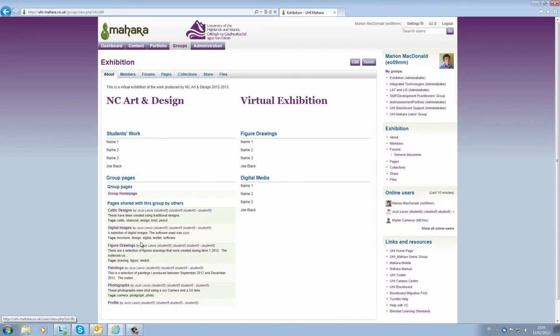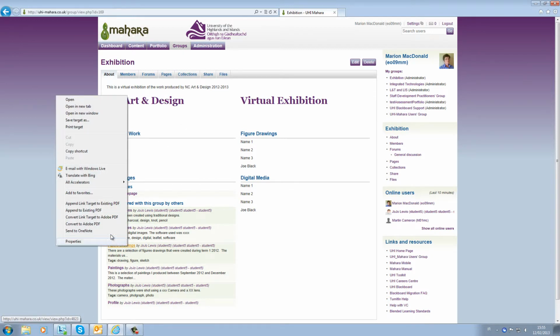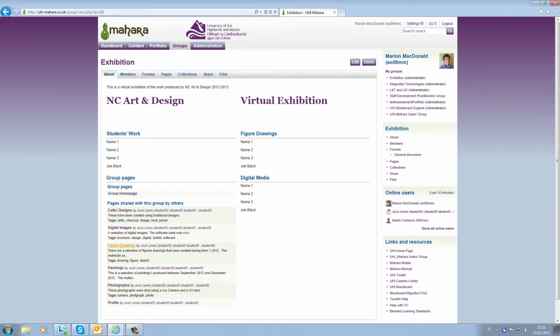I'm going to edit the group home page. I can now pick up the link to the figure drawings page and attach it to the student's name in this block.